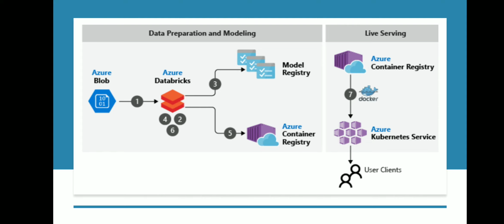And that's where we are using Azure Container Registry, so that we can create the model and then serve the model in production as well. From the workflow perspective, this scenario covers training, evaluation, and deployment of machine learning for content based personalization using Azure Databricks, and as I said, we are using Apache Spark.